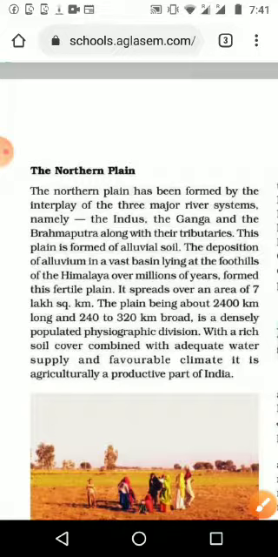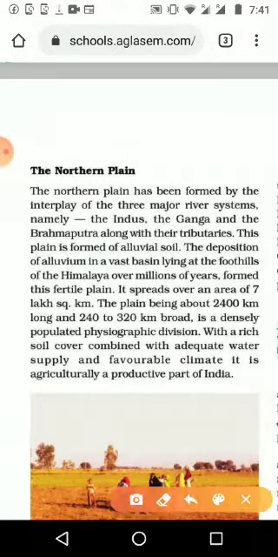Then it spread over an area of 7 lakh square kilometers. The plain is about 2,400 kilometers long and 240 to 320 kilometers broad.